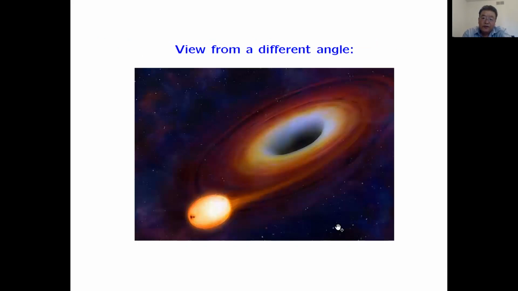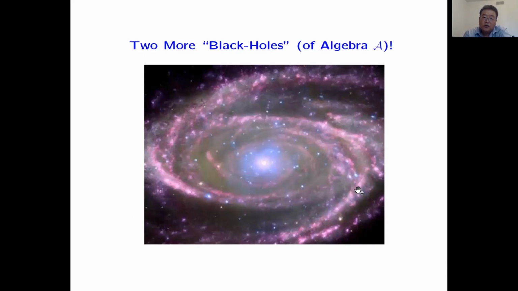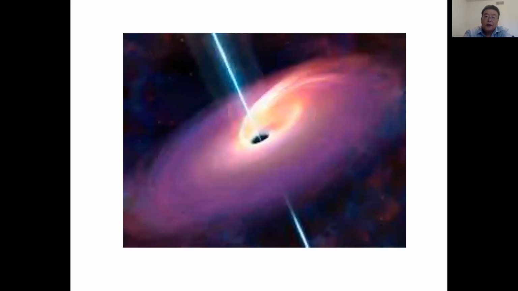And look at it from a different angle. Yes, this is B times A to the 100, keep going to the subspace M. And two more black holes. So see the diagram, this little part attracts all the things nearby into the subspace. It's a one-dimensional black hole or one-dimensional Mathieu subspace. So this is the definition and the idea behind the definition.